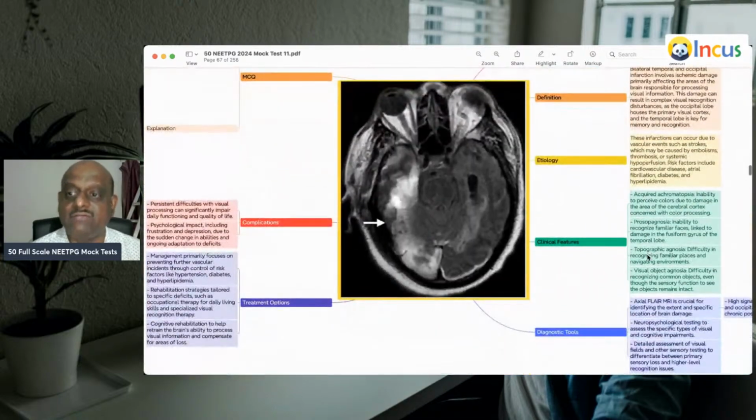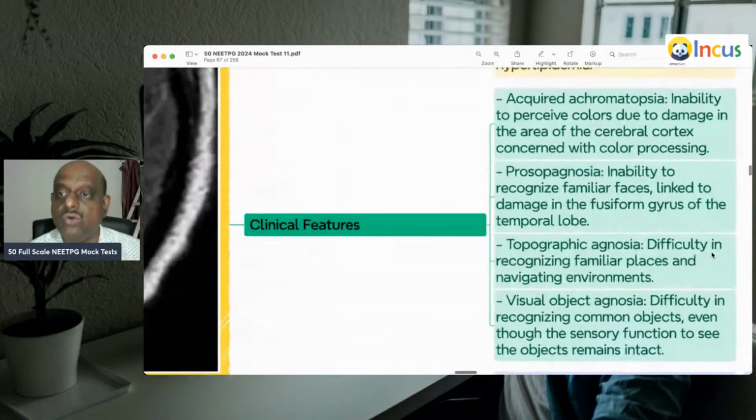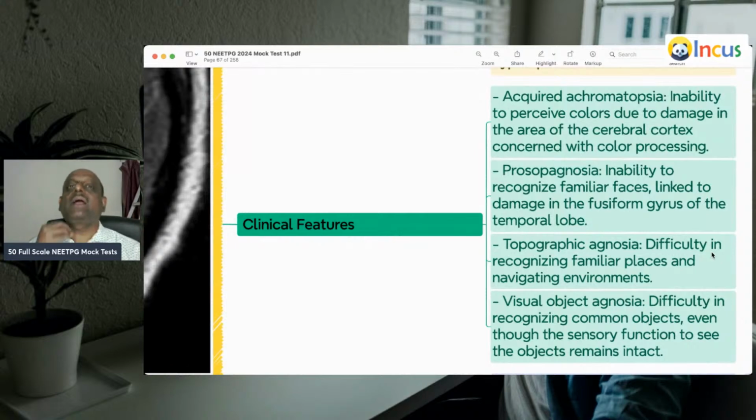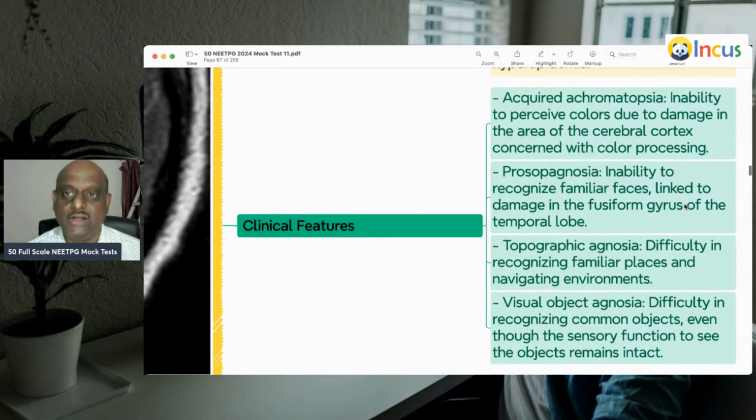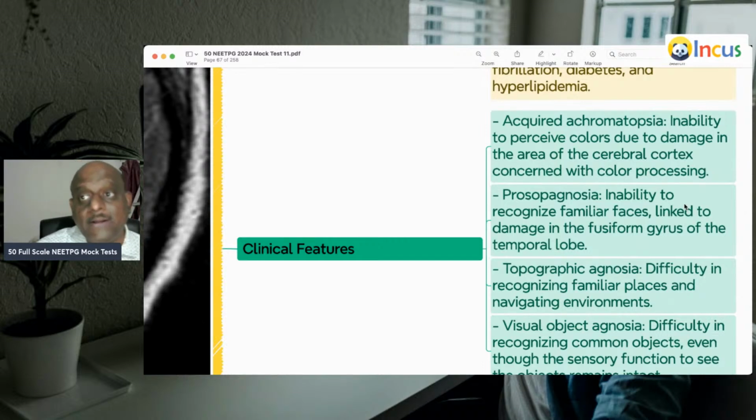So, I leave the literature for you. Prosopagnosia, that is inability to recognize familiar faces, because of the damage to the fusiform gyrus in the temporal lobe. Then acquired achromatopsia, that is, earlier the guy is not colorblind, but now he becomes colorblind.